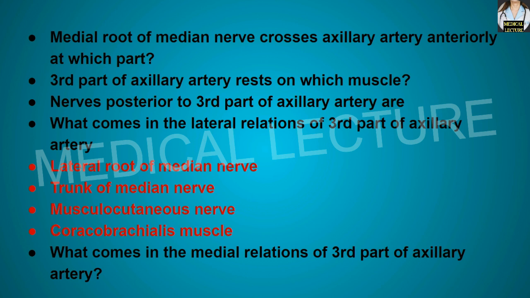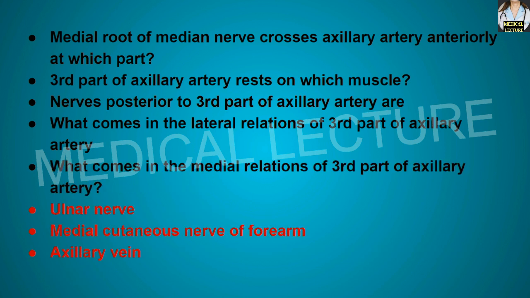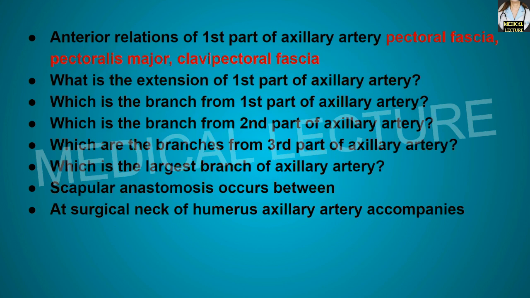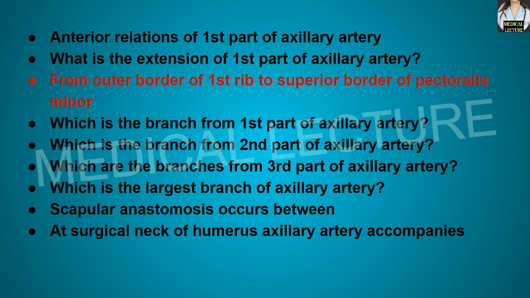What comes in the medial relation of the third part of the axillary artery? Ulnar nerve, medial cutaneous nerve of forearm, and the axillary vein come in the medial relation of the third part of the axillary artery. Anterior relations of the first part of the axillary artery: they are pectoral fascia, pectoralis major muscle, and the clavipectoral fascia. What is the extension of the first part of the axillary artery? From the outer border of the first rib to the superior border of the pectoralis minor muscle.